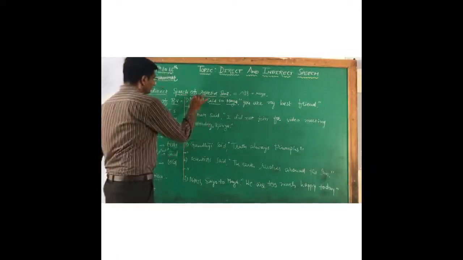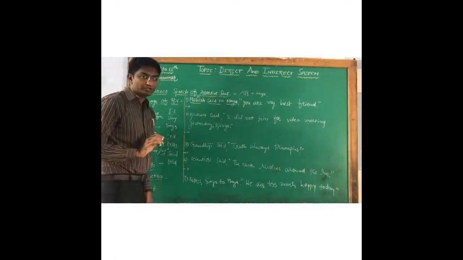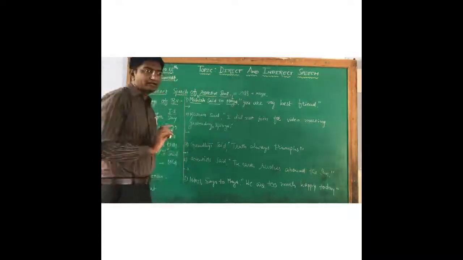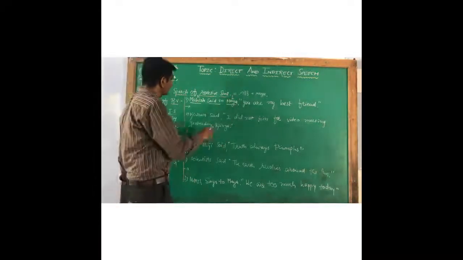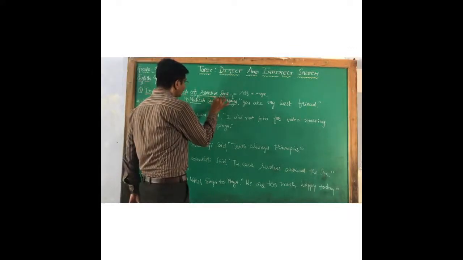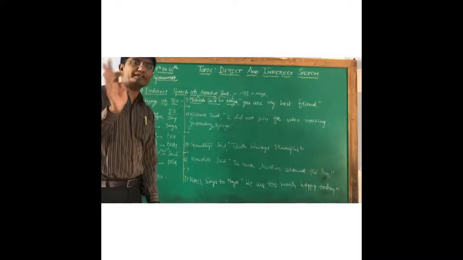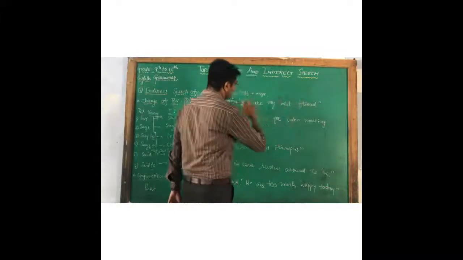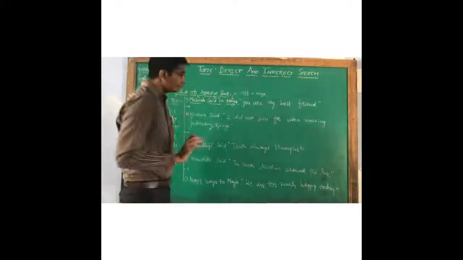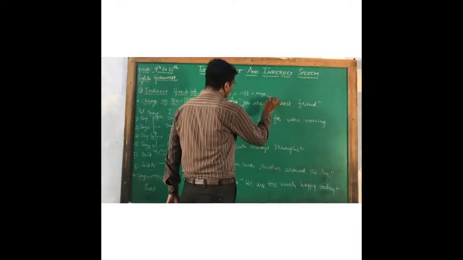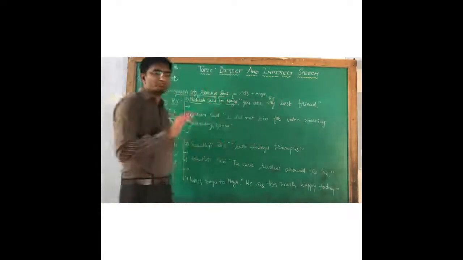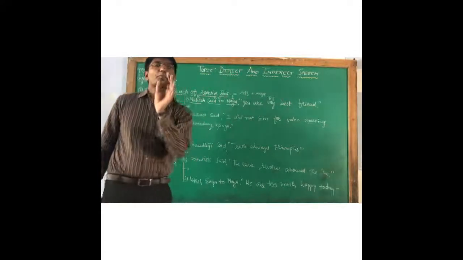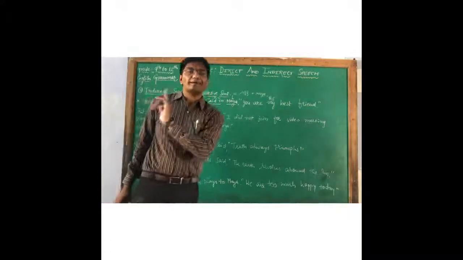Mahesh is our reporter. Maya is our listener. Said to is our reporting verb. And as I told you, the sentence given in inverted comma is called reported speech. Means the speech spoken by the reporter is reported speech.